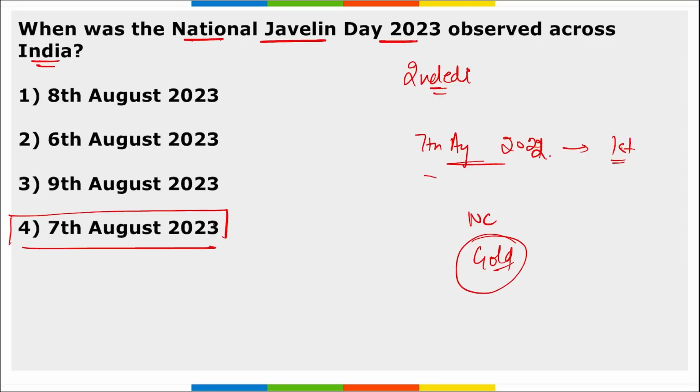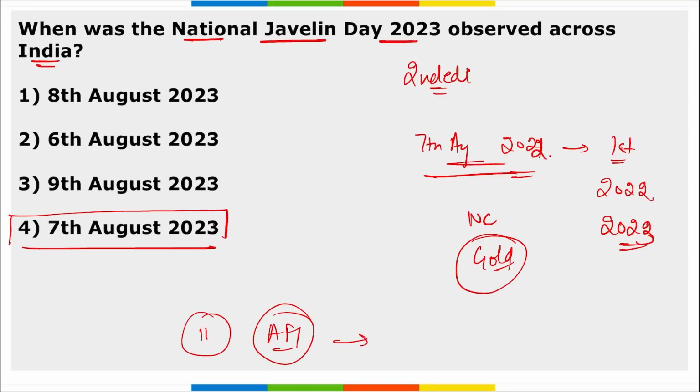So it was started and the first ever edition was observed in 2022. Then the second edition is being observed this year in 2023. Right? And remember, on 11th of August in 2021, it was the Athletics Federation of India that declared that 7th of August every year from 2022 onwards will be observed as National Javelin Day.